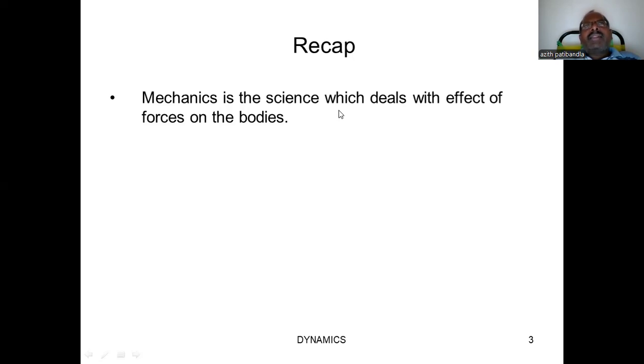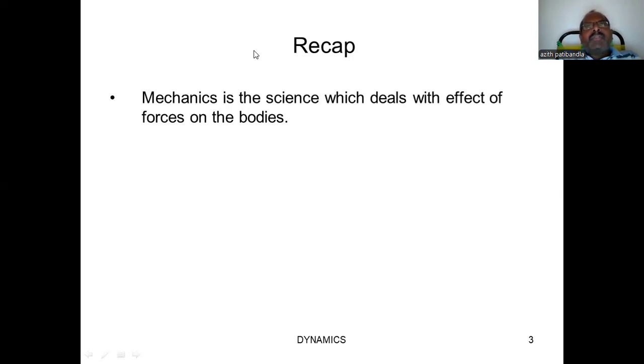Whenever it has velocity, the body's position changes with respect to time from one location to another. If under the action of the force there is no change in its position, it is called statics. Under the effect of force, if the position of the body changes from one place to another, then it is called dynamics.